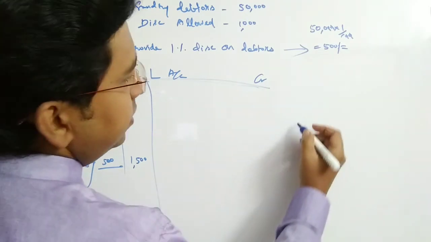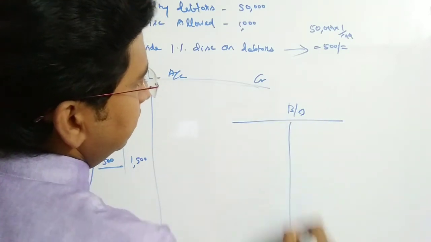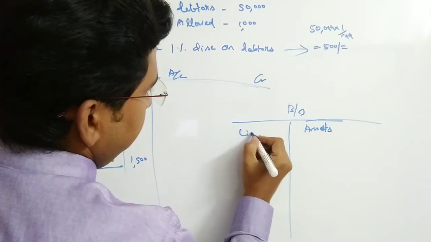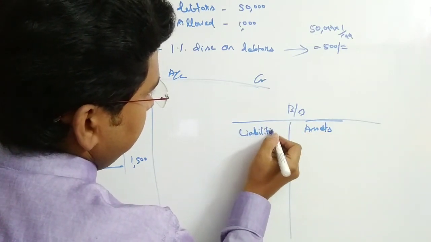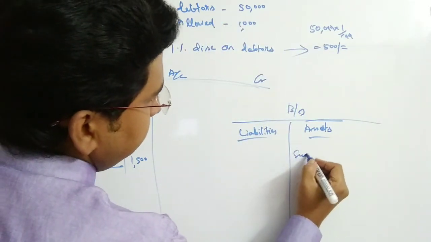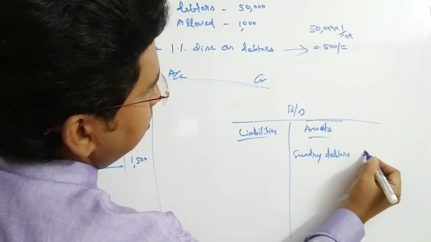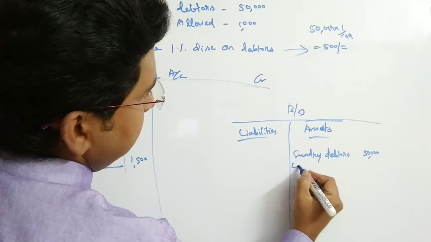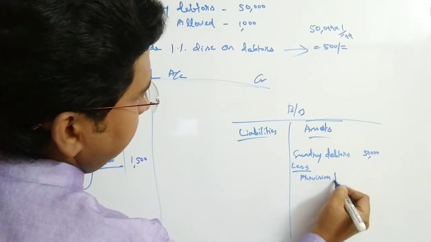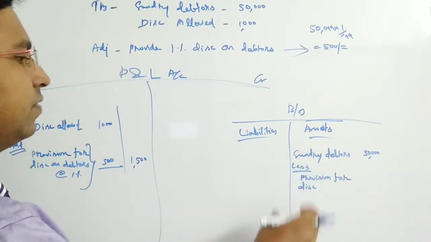Then the balance sheet treatment is going to be the same. What would be the balance sheet treatment on the asset side? On the asset side we have to write sundry debtors. Sundry debtors, 50,000, less provision for discount on debtors, because we are making the provision for the discount allowed.